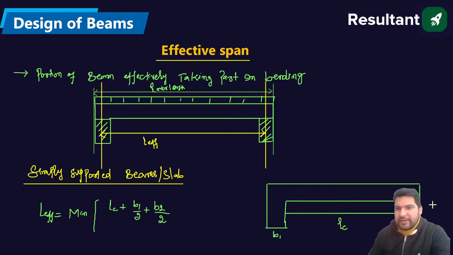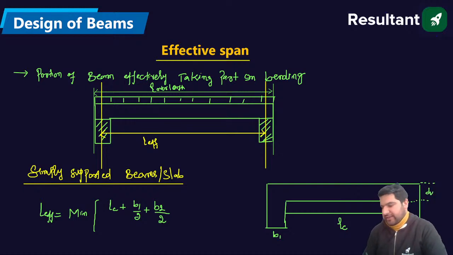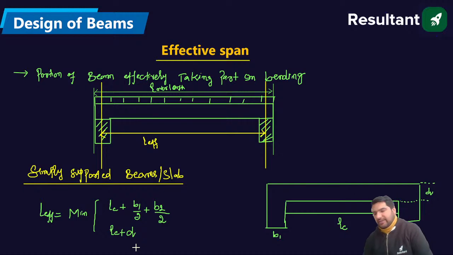Now let us suppose the effective depth of this beam is small d. In that case, L effective will be the minimum of the clear distance plus half of the support width on each side, or LC plus d. So this will be the effective length of the beam. Whichever is the minimum of the two, you have to take as the effective length.